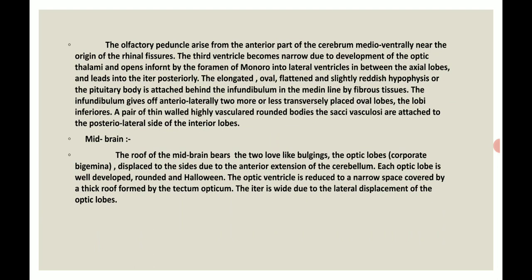Each optic lobe is well developed, rounded and hollow. The optic ventricle is reduced to a narrow space, covered by a thick roof formed by the tectum opticum. The iter is wide due to the lateral displacement of the optic lobes.